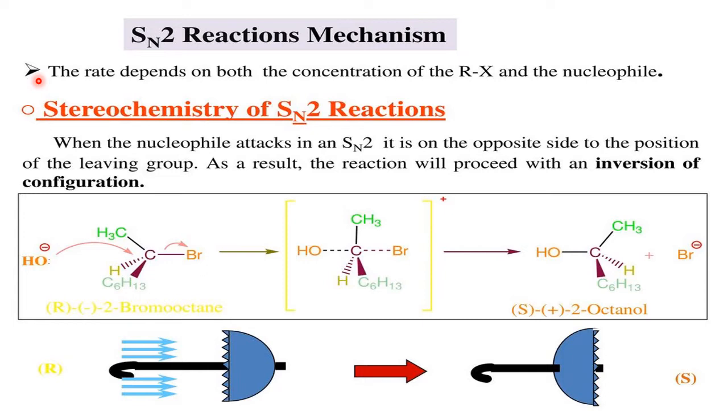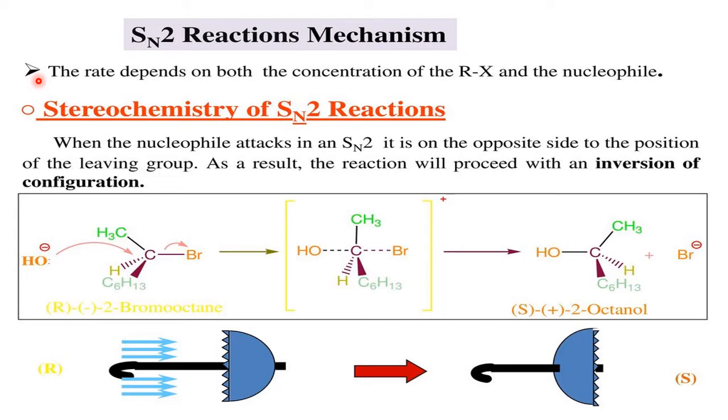So the fresh structure, the first molecule formed, is called the product. Product formation depends upon what type of route it has taken from the reactants or from the substrate. All this comes under the mechanism. The mechanism of a chemical reaction means the path, the route, the way of a chemical reaction. Which route it has taken, that is important. We find out the possible routes, and among them this is the best and the correct route it has taken, so that this type of products are formed. In this way, we learn mechanism.